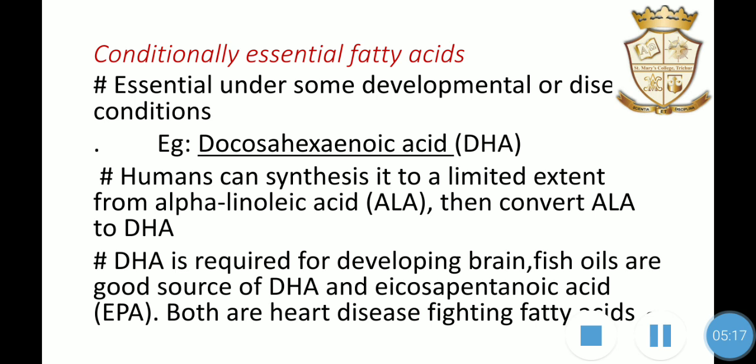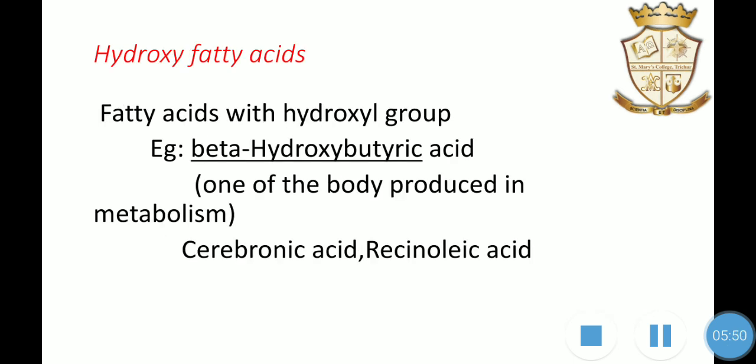DHA is required for the developing brain. Fish oils are a good source of DHA and eicosapentaenoic acid, EPA. Both are heart disease fighting fatty acids. So DHA is very important in the food of pregnant women because infants need DHA for their brain development, and it also helps in fighting heart diseases. That's about DHA, which is a conditionally essential fatty acid.